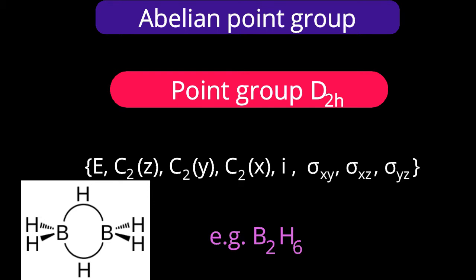If Z is the principal axis, then XY will be the horizontal plane, others will be the vertical planes. Therefore, sigma xy is represented first, and then xz and yz. Try to understand this structure also, see all the possible operations. My point of emphasis here is that all operations individually are classes in the D2h point group.